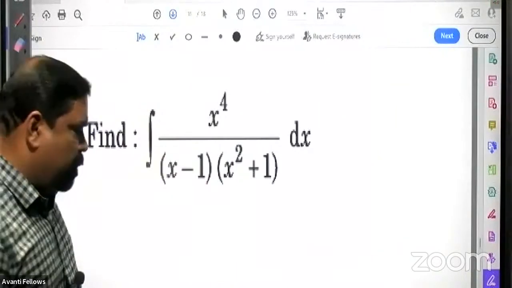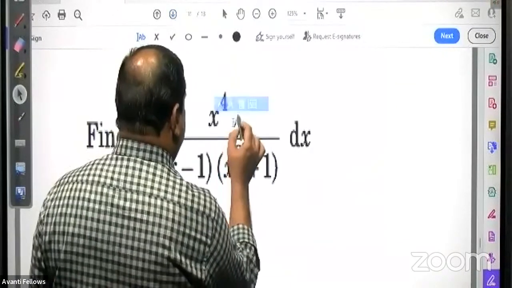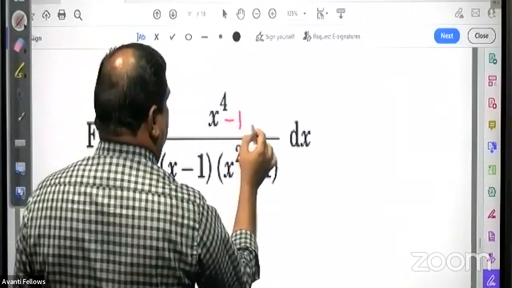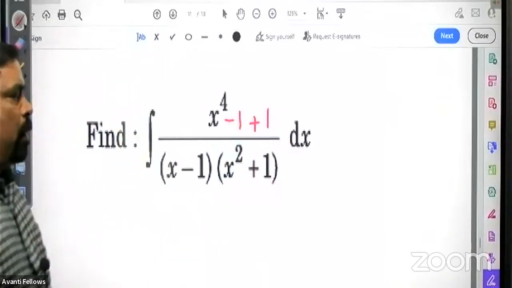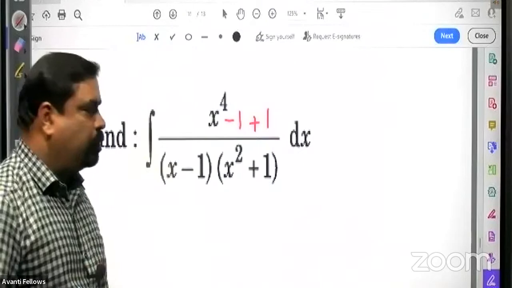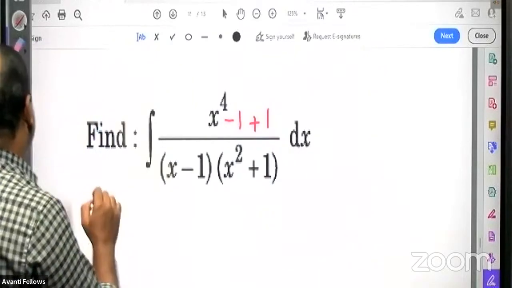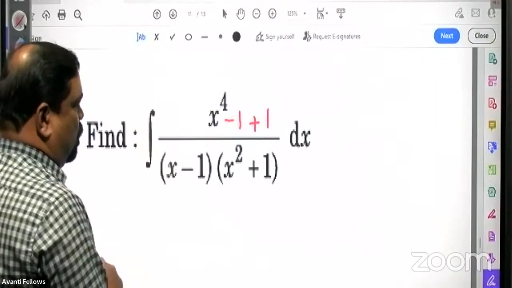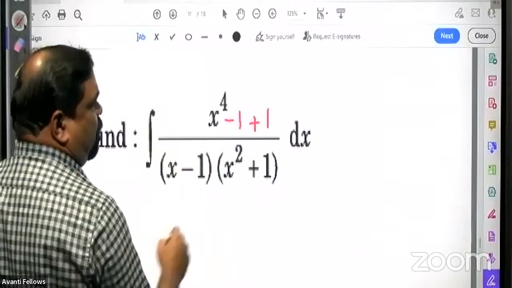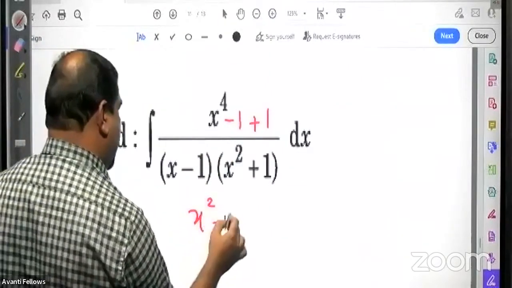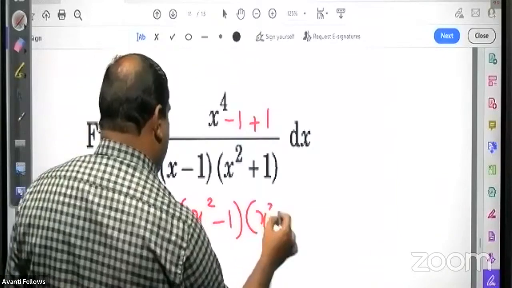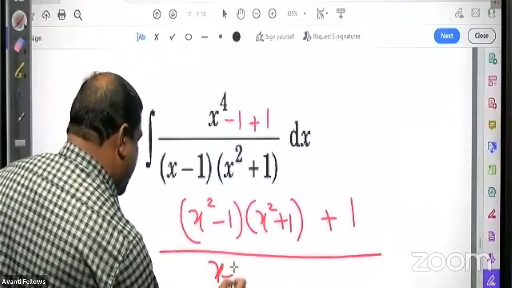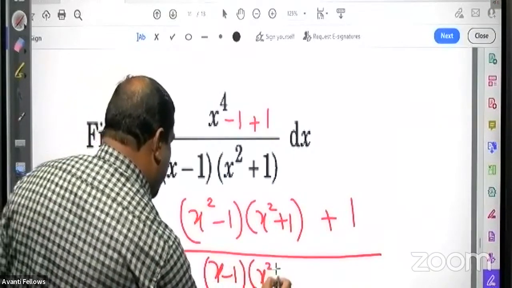Division can be done in this way also. Some arrangement you can do here. For example, this x power 4, I can write x power 4 minus 1 plus 1. I will add a minus 1 and plus 1. So the next step, x power 4 minus 1 can be factorized: x square minus 1 into x square plus 1, plus 1, all divided by x minus 1 into x square plus 1.